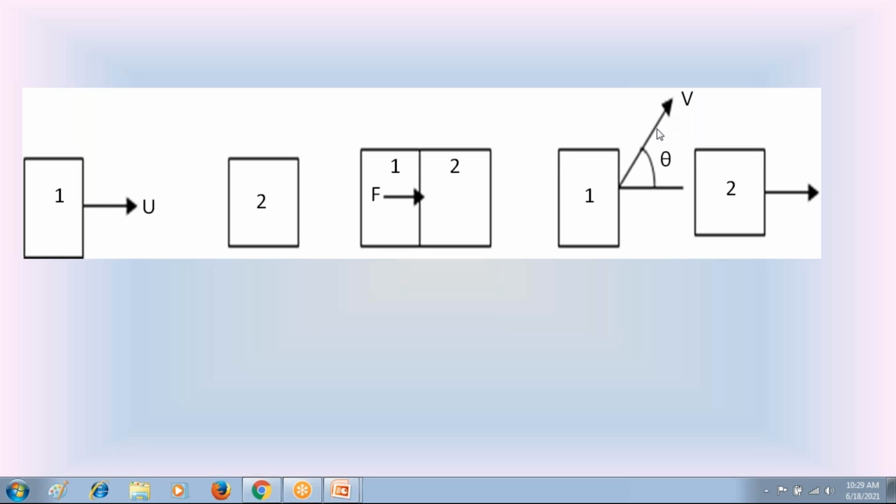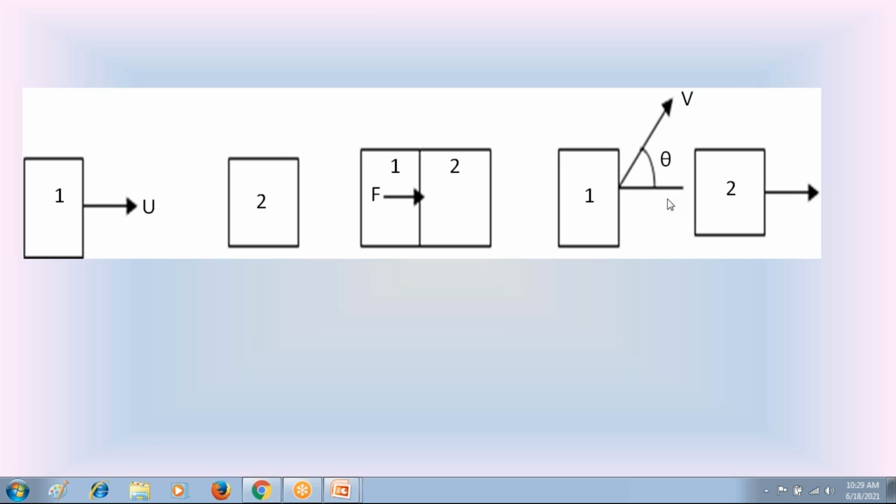So to apply Newton's second law for the first body, what is Newton's second law? The force F is equal to the rate of change of linear momentum of the first body. To apply it in this condition, find the component of velocity v in the direction of force. Since the force is horizontal, the horizontal component of velocity v is v cos theta. Use that v cos theta in Newton's second law of motion.